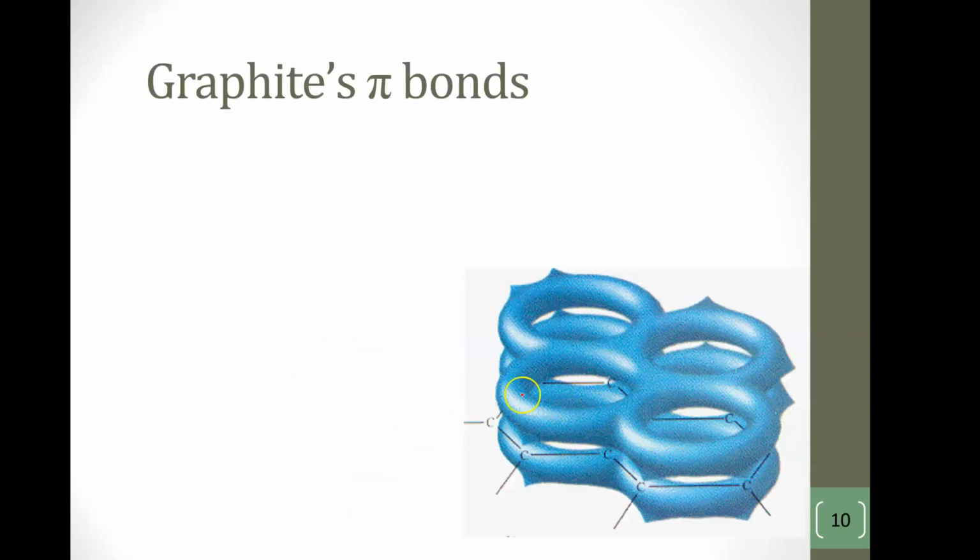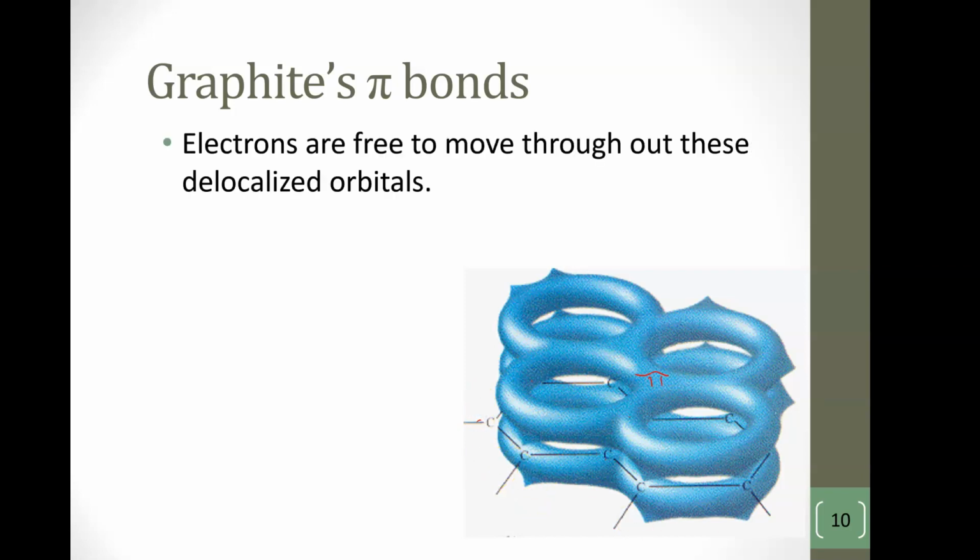So what you get is layers of pi bond, then graphite, carbon, carbon, carbon, carbon, and then a layer of pi bond. With these delocalized orbitals, the electrons are free to move. When they're inside the bond, they are not free to move. They're localized, not delocalized.